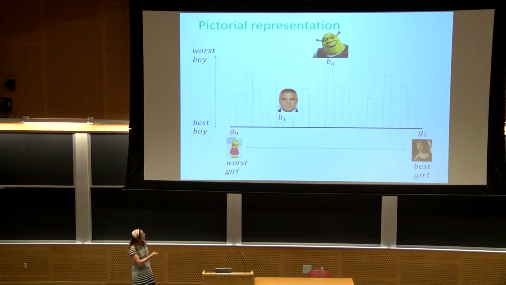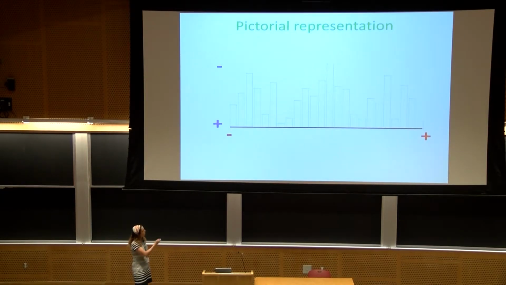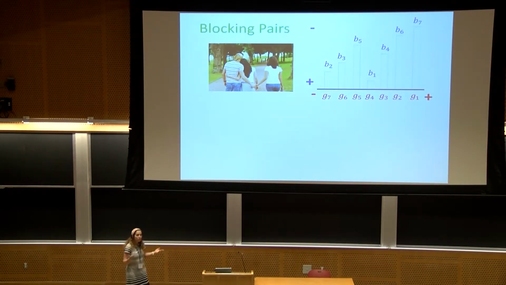You can remember that the best girl is to the right, the worst girl is to the left, and the short boy is best, and the high boy is worst. Okay, I'll do the plus and minus so you remember. So this is a matching. And now the question is, how do we measure the quality of a matching?